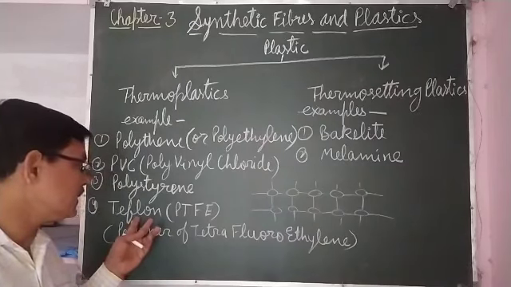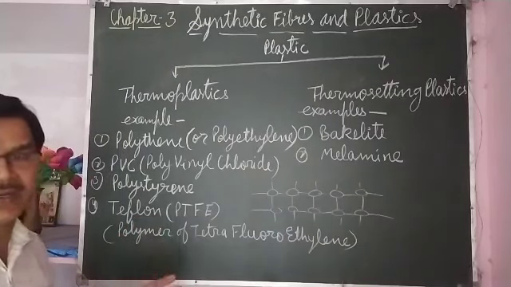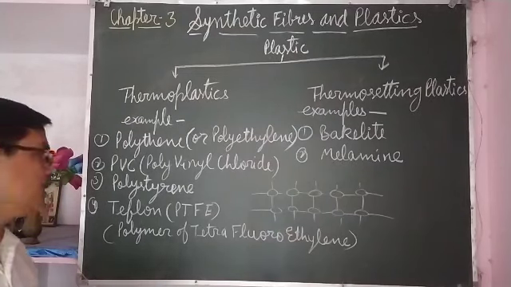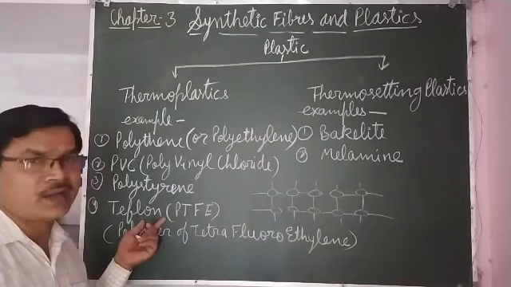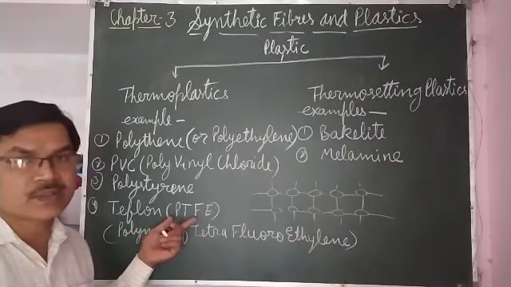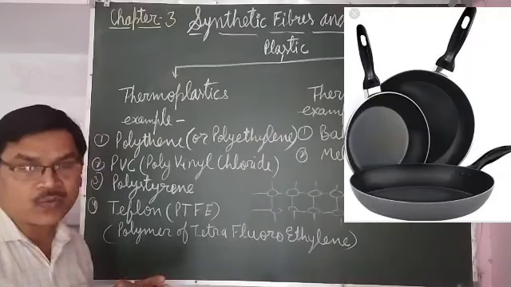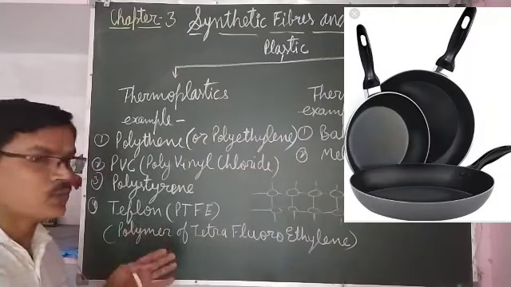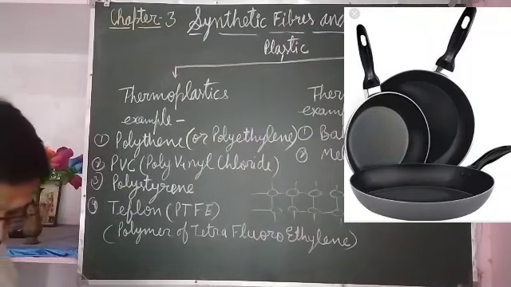And it is nearly inert. It does not mean there is no effect of any chemical on it, but approximately there is none. So it is used for making non-stick cookware, for the coating on non-stick cookware. It is used for coating, and it also has low friction.